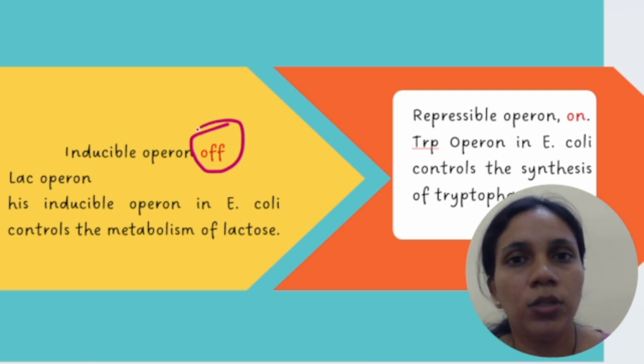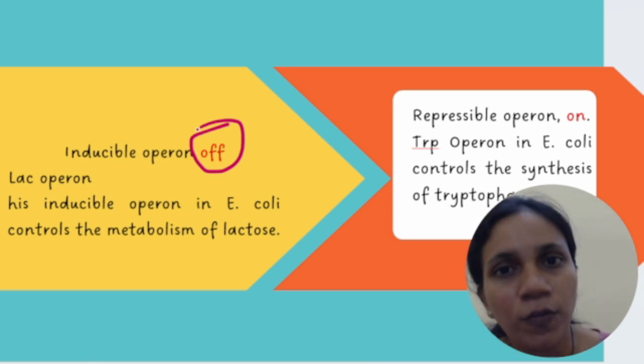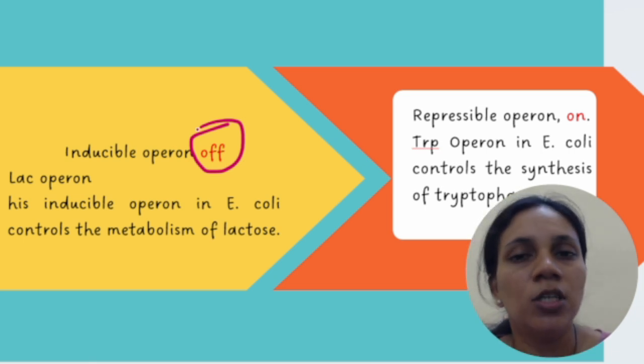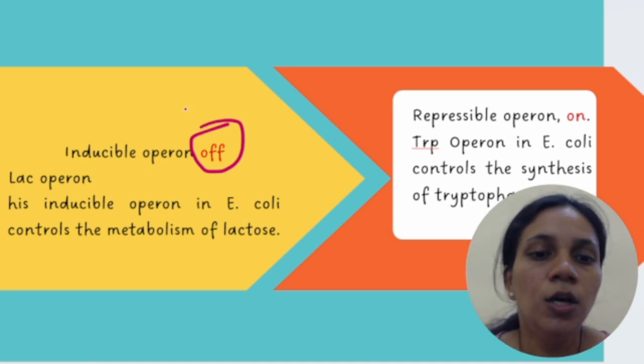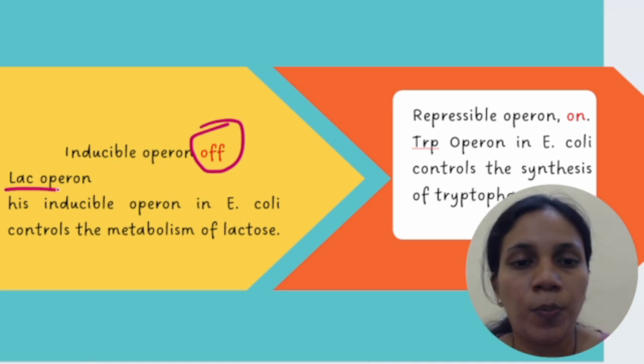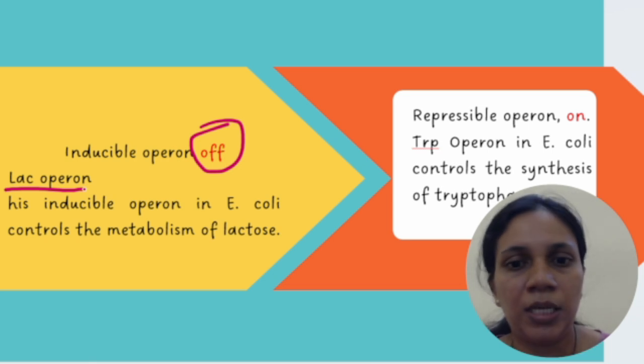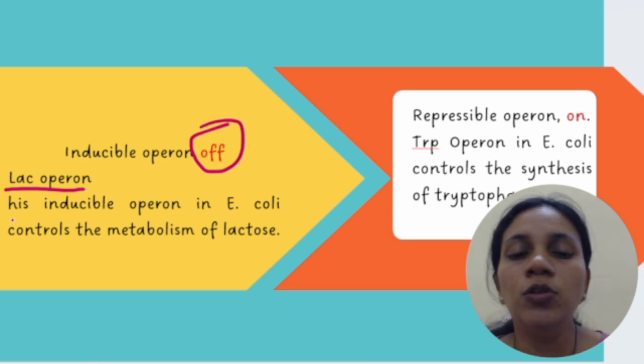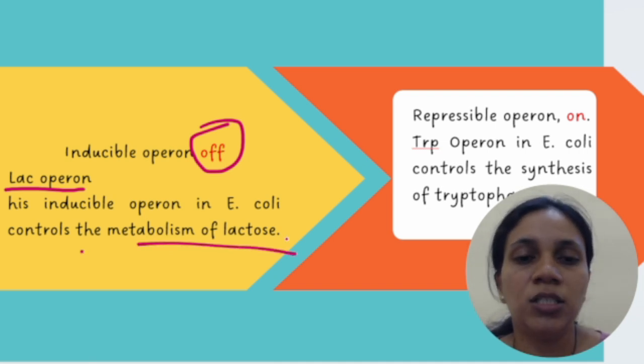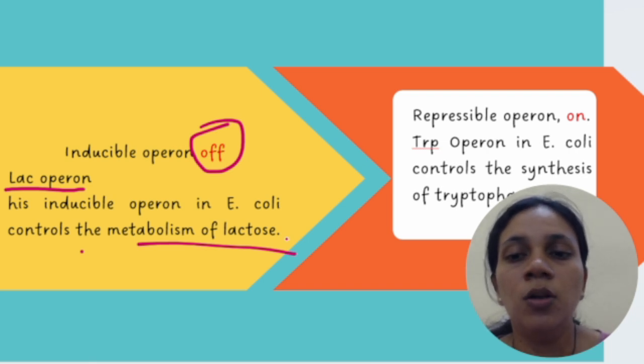So inducible operon is normally in turned off situation. It will be turned on only when it is required. So your example is the lac operon, which we are going to deal with separately. It is an inducible operon in E. coli that controls the metabolism of lactose. So that is the lac operon. So lac operon is the inducible operon.